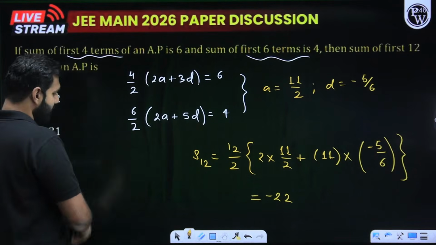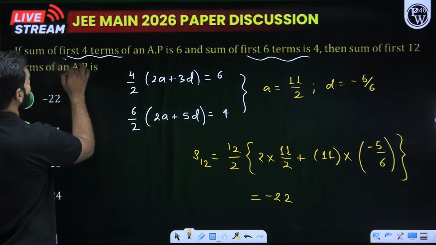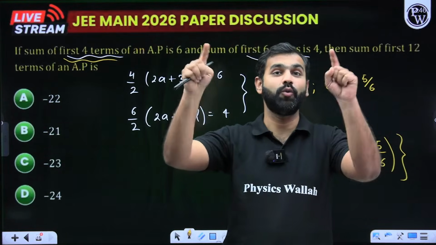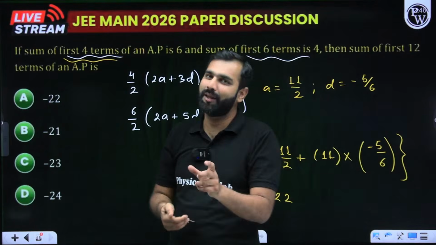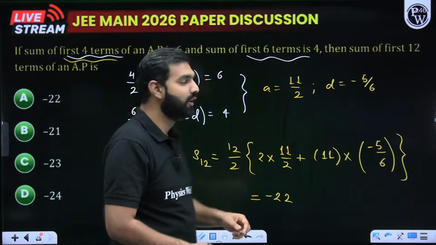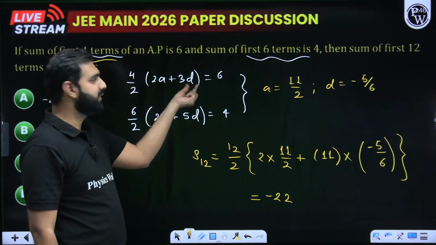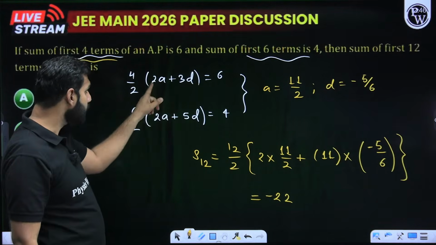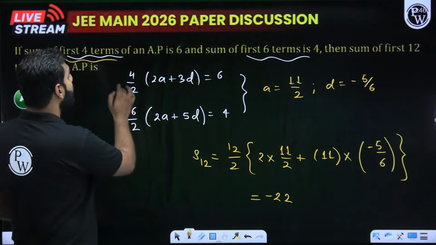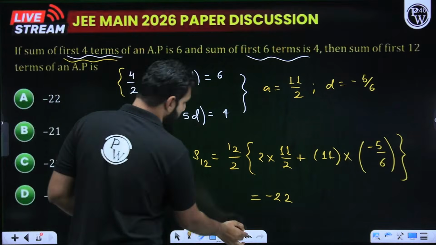The question says: the sum of the first four terms of an AP. The sum of an AP is given by n by 2 times the whole of 2a plus n minus 1 times d. So for the sum of four terms of an AP, whose first term and common difference we are not given, it will be 4 by 2 times the whole of 2a plus 4 minus 1, that is 3d. I hope you got that.